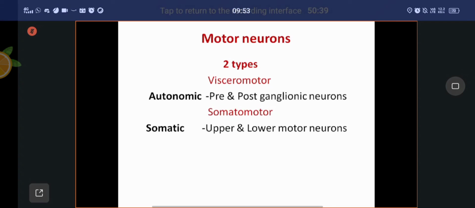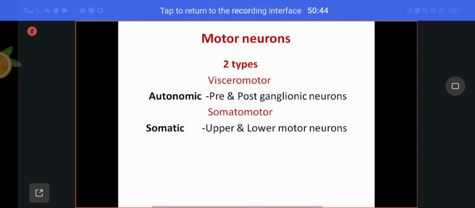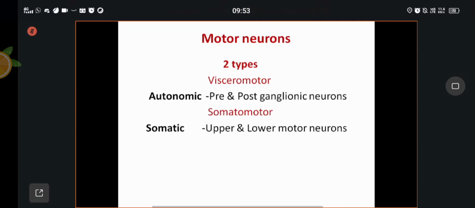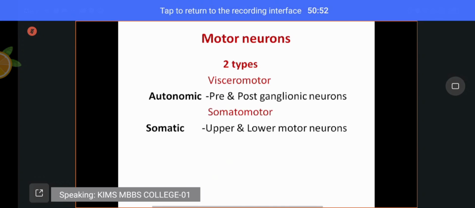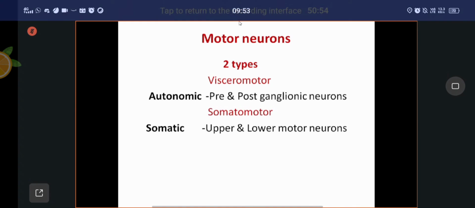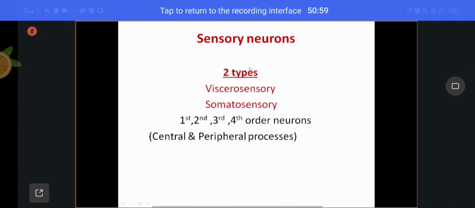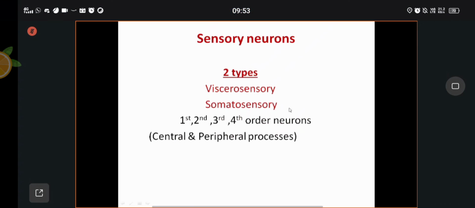Somatomotor, the somatic nervous system, upper motor neurons and lower motor neurons, finally supply mainly the skeletal muscles. Those also come under motor neurons. Two types: visceromotor and somatomotor. Sensory neurons, again two types: viscerosensory and somatosensory.